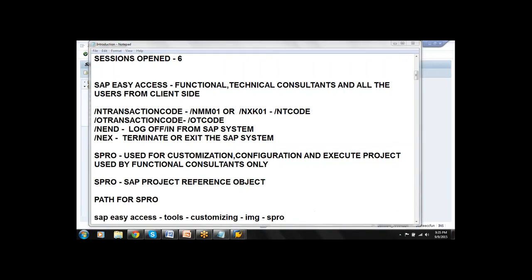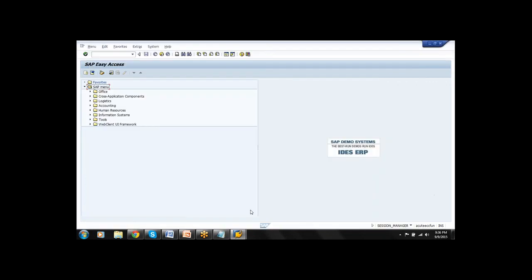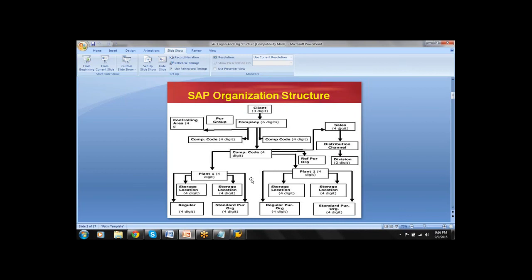So this is how to log on to the SAP system and what are the options we have. First, the topic will be the organization structure. We need to configure and create each and every parameter of the organization structure. Since we are in a training program, we'll go right from the creation of company, company code, plant, storage location, etc.